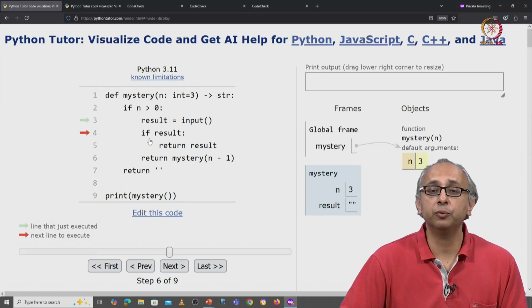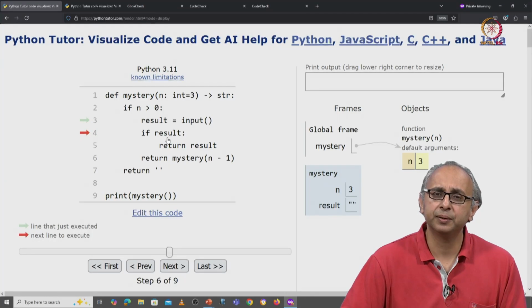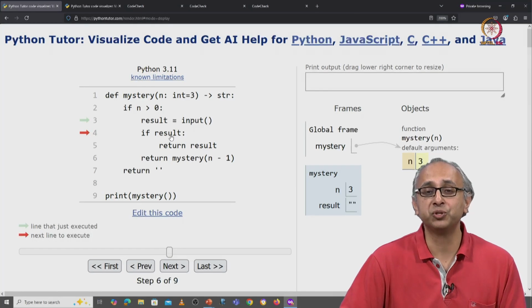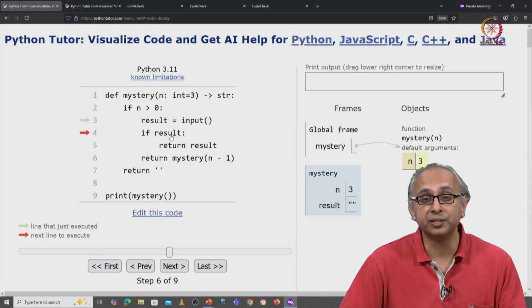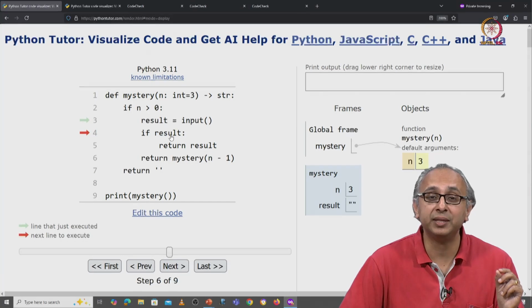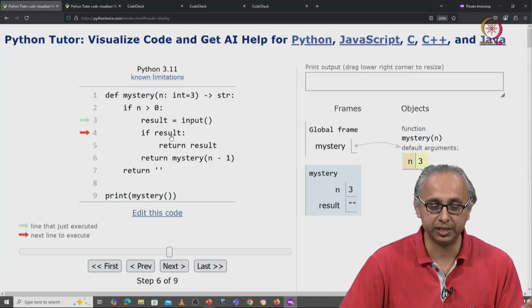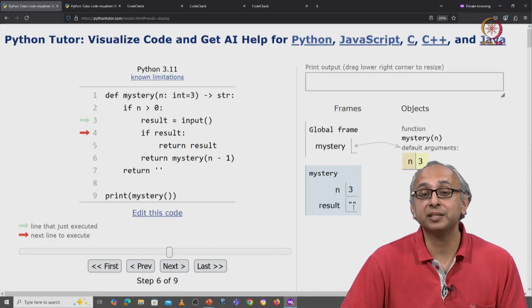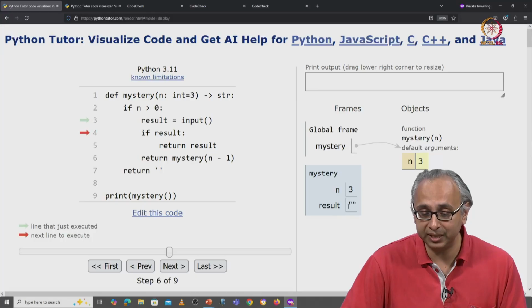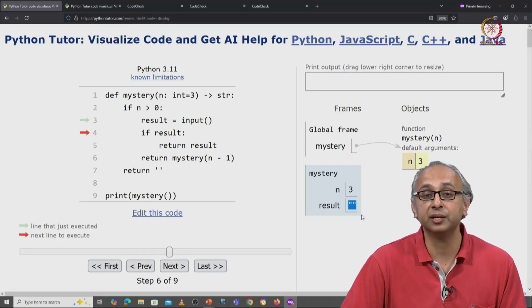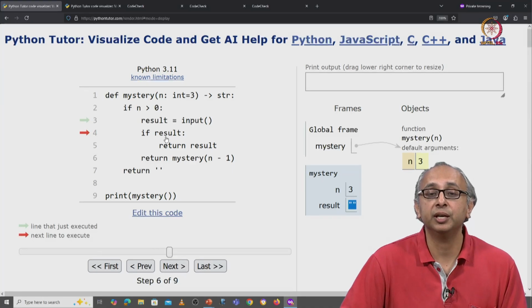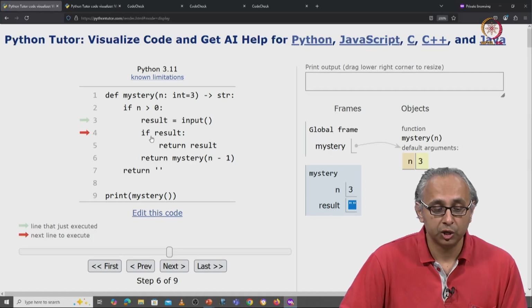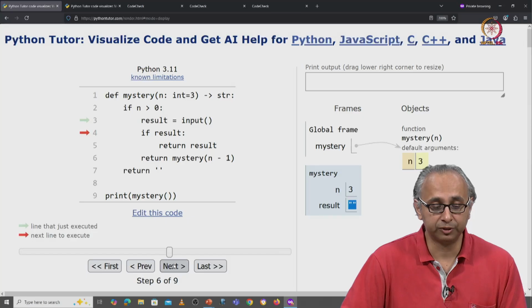Now on line 4, we ask if result. What does this mean? Well, we're checking if this object is truthy. All non-empty strings are truthy, and only the empty string is falsy. This result, since I have not entered anything, is the empty string. This is in double quotes. This is the empty string. So this if condition is not going to be true. So I will not go into the body of the if condition.